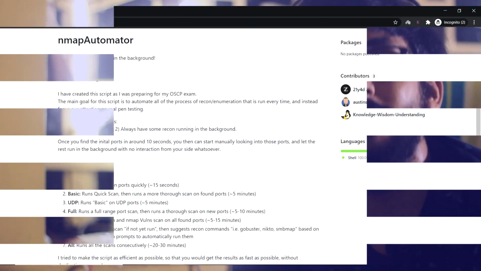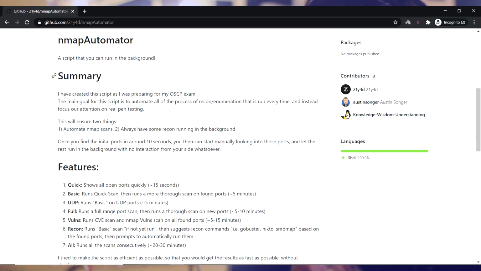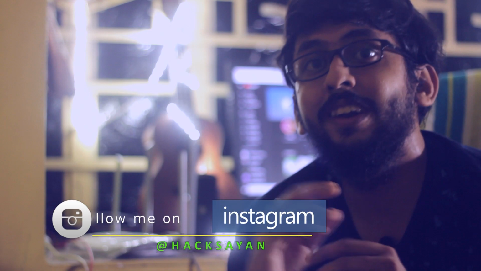The fifth and the foremost point will be practice port and service enumeration a lot, because, trust me, it will help you to understand which port is exploitable and which service is exploitable. Suppose in one machine port 21 is open and port 80 is also open, so in those cases which port should you target first, and there are various chains.